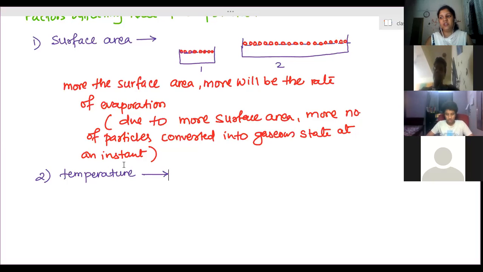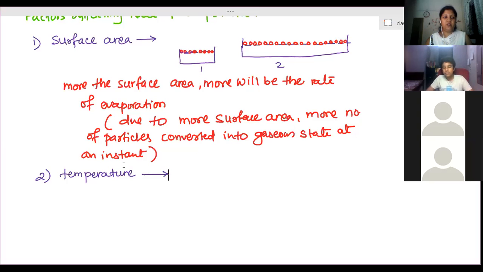And that you can see in summer season and rainy season while drying clothes. Clothes get dried in summer season quickly as compared to rainy season, right? Yes, ma'am.